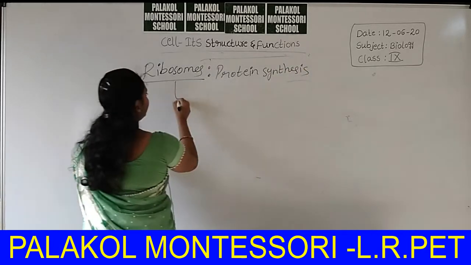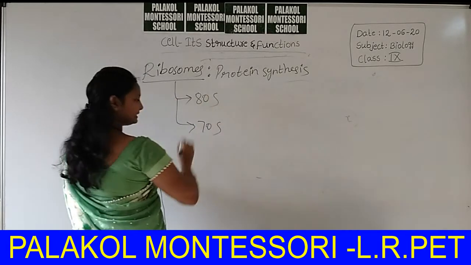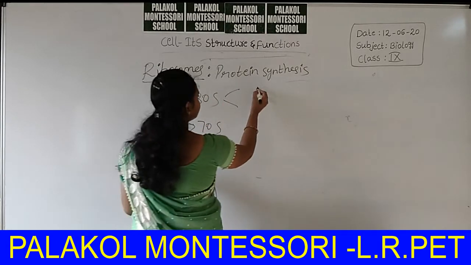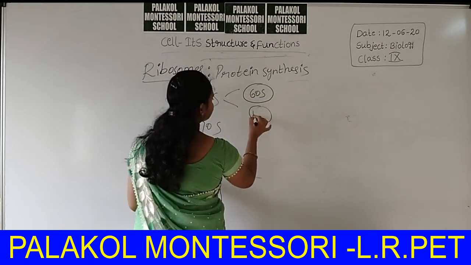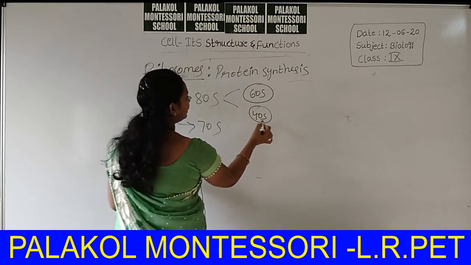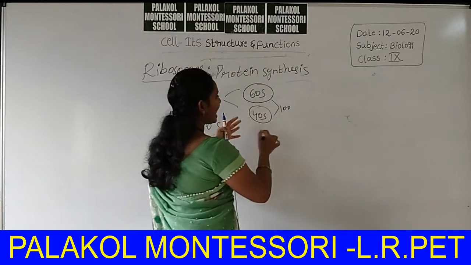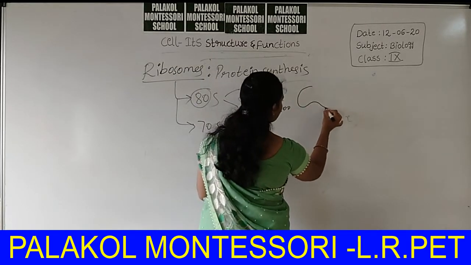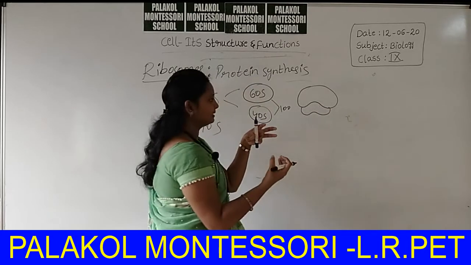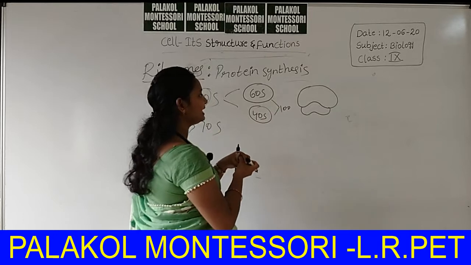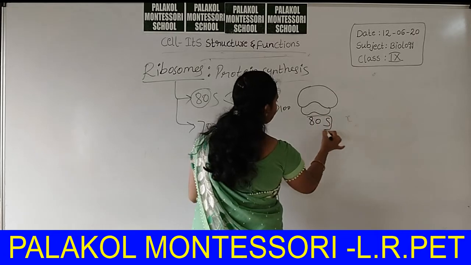Ribosomes are of two types, 80S ribosomes and 70S ribosomes. 80S ribosomes have two types of subunits, the 60S subunit and the 40S subunit. 60 plus 40 is 100, but here I mentioned 80. Why? Because due to attachment of the 60S subunit with the 40S subunit, some part is mingled into the 60S subunit. That's why it becomes an 80S ribosome.